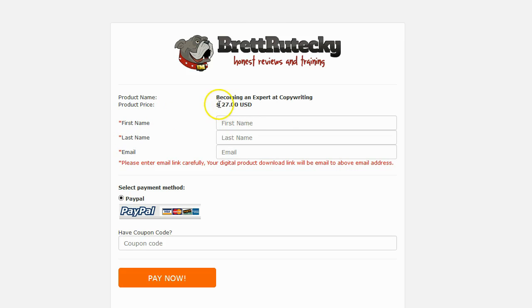So for this one is $27. That's a little high for an ebook, honestly. I mean, people don't want to pay $27 for an ebook. And maybe you don't want to charge $27 for an ebook. Maybe you only want to charge $5 for an ebook. Maybe you're just trying to build up your buyer's email list, so you want to give them a low-cost front-end price. That's called a tripwire. You can't do that with this. You have to sell it for $27.